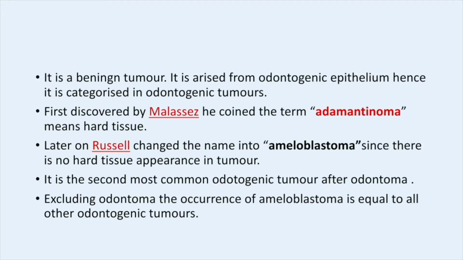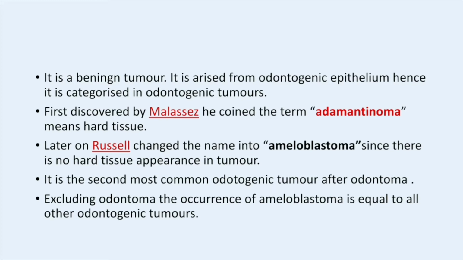Coming to the properties, ameloblastoma is a benign tumor, and it does not undergo metastasis, because the property of benign tumors is that they do not undergo metastasis. They only show local invasion, and it arises from the odontogenic epithelium. Hence, it is categorized in odontogenic tumors.